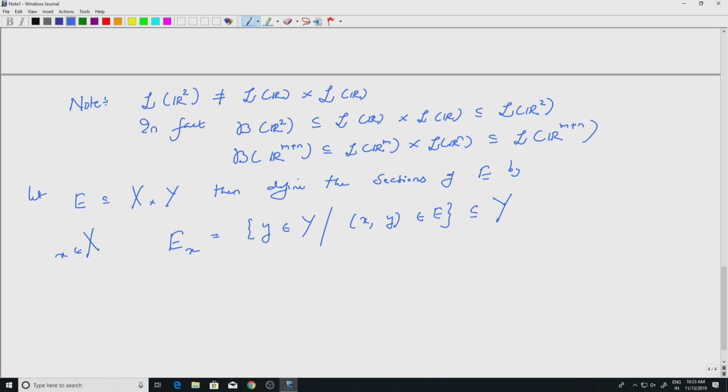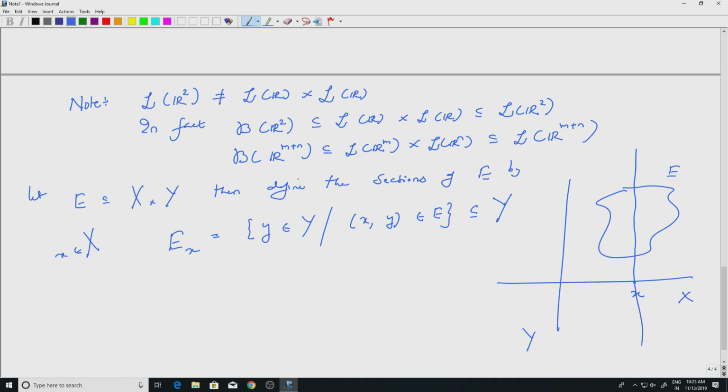So let us see what it means. Let us say I have X here, I have Y here, and I have some set E, which is in X cross Y. I take some point x here. What is E sub x? You draw the line through x, and wherever it intersects E will give me a set in Y. That is my E sub x. Correct, all those points y such that (x, y) is in E. So that is simply this collection. So E sub x is a subset of Y.